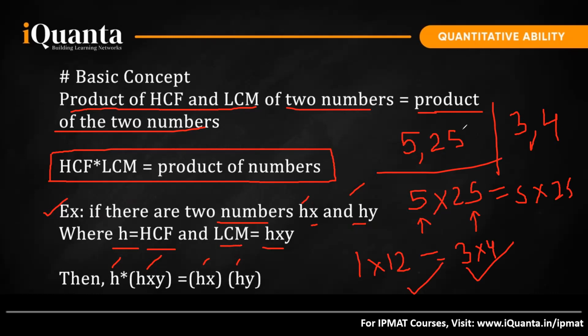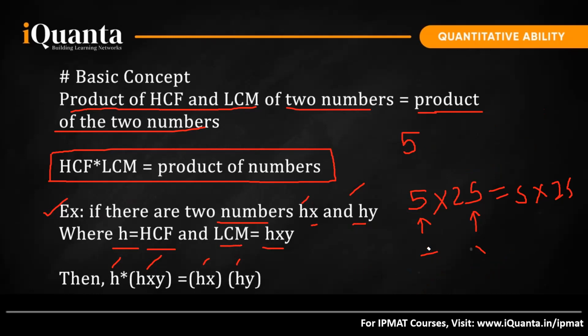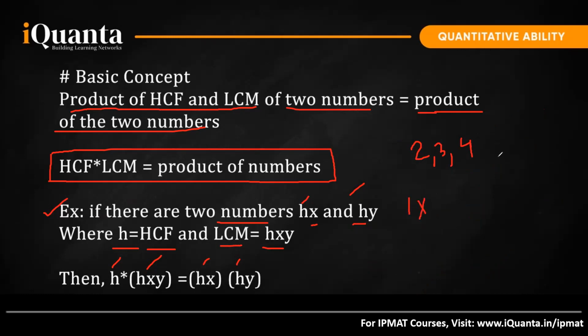For example, if I take one more case, the case of three numbers, say I take 2, 3, and 4. What will be the HCF of all of these three? It will be 1, right? HCF of 2, 3, 4 will be 1 into LCM. LCM of 2, 3, 4, it is 12, right? If you calculate, is it equal to the product of the numbers? If you take out the product of the numbers 2, 3, 4, it will be 6 into 4, 24.